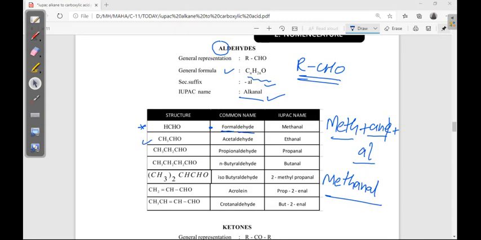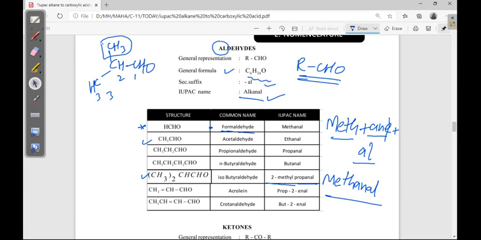Next example: 2 methyl groups are there on a CH. Write CH and CHO, and on the CH, 2 methyl groups, so write CH3. Now, what is the longest chain here? 1, 2, 3. It is the same as propionaldehyde, but with a methyl. So in the IUPAC name, it is 2-methylpropanal. Here 1-al need not be written, because aldehyde is a terminal functional group, so it is always 1-al only.